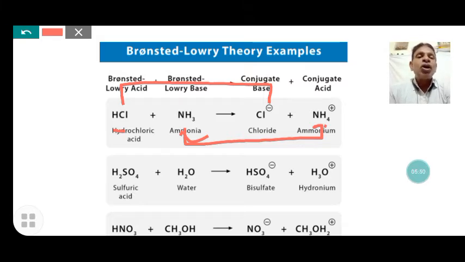Here ammonia, which receives protons, acts as the base in the forward reaction and forms ammonium ion. In the backward reaction, ammonium ion acts as an acid, having a tendency to donate protons and form again the initial substances HCl and ammonia. So ammonia and ammonium ion are also a conjugate acid-base pair.